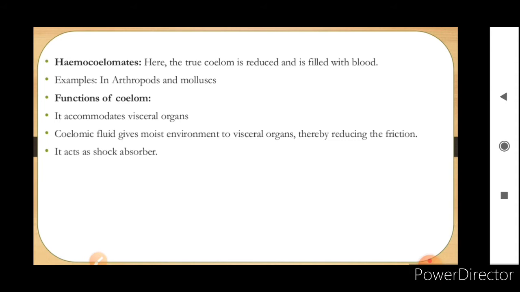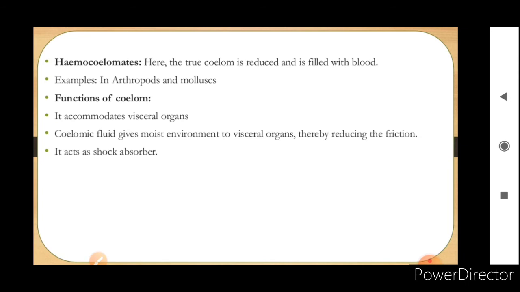Now when we talk about a very vital organ in the body like the brain, the brain is protected with the help of the skull, but the skull is a solid structure. Surrounding the brain you will find three membranes in which cerebrospinal fluid is present, and that fluid, like the coelomic or cavity fluid, will prevent the brain from abrasion against the skull.